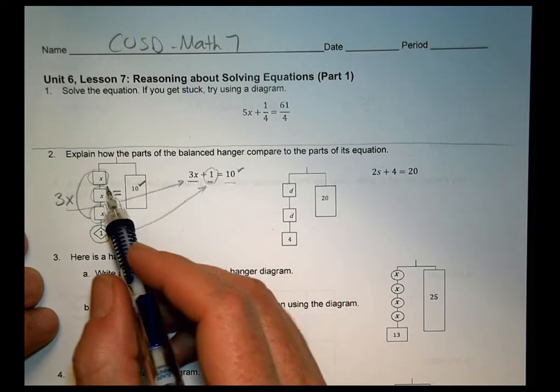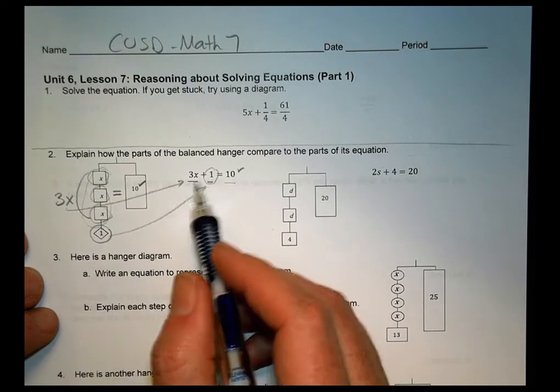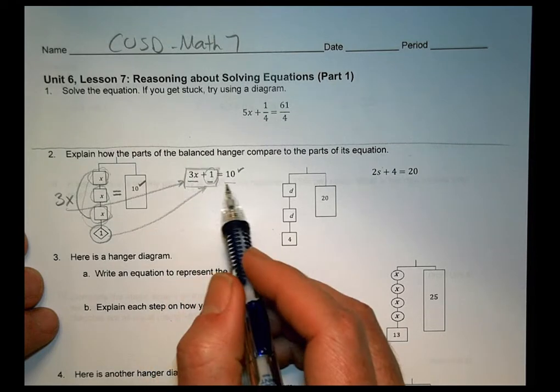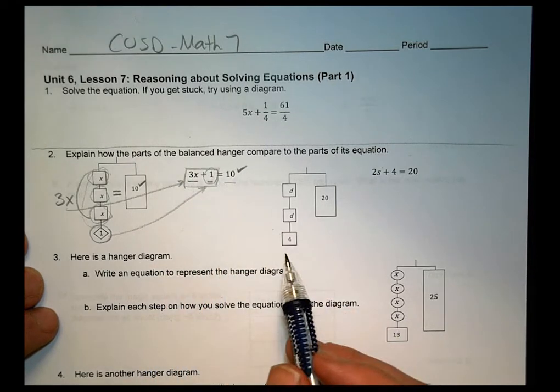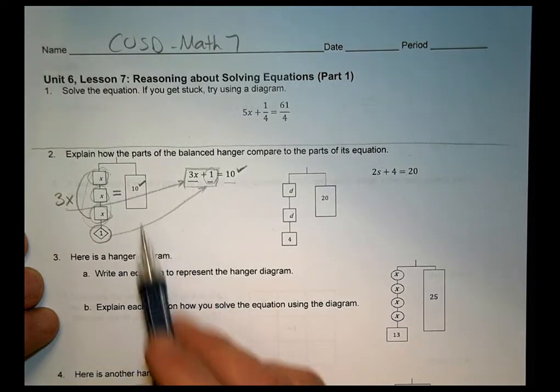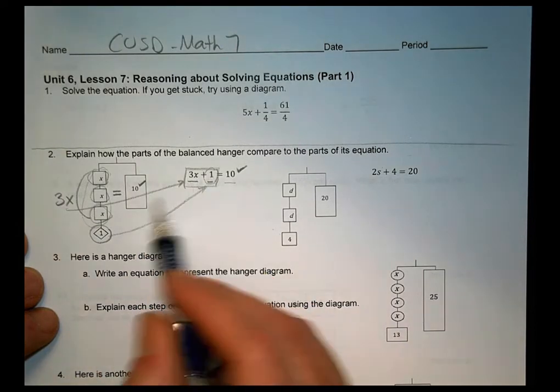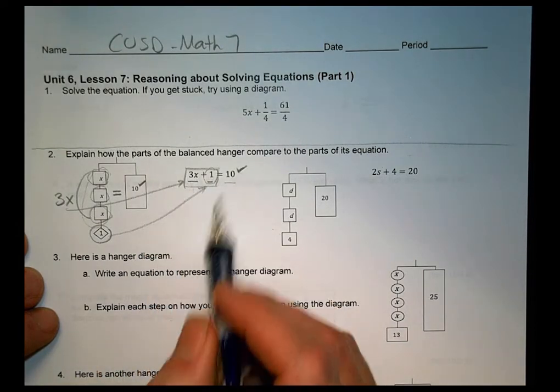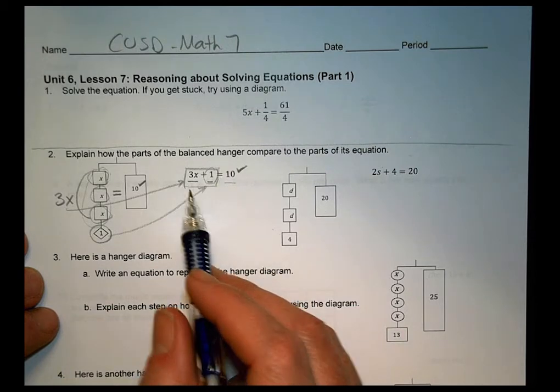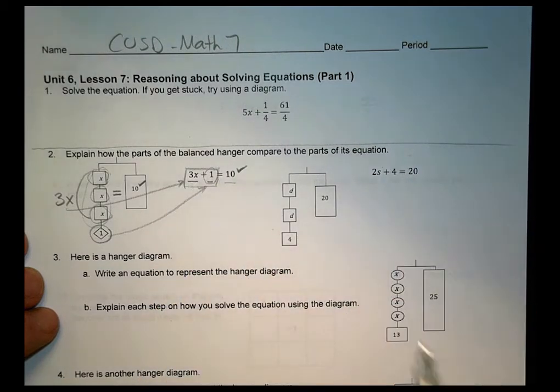So we can see those parts, and when we combine the 3x and the 1, those combine together to give us a value of 10. And that's what we see happening there in number 2. So you want to be able to write that out or draw it some way to explain it to your teacher for what that looks like. And then do the same type of thing for this part over here.